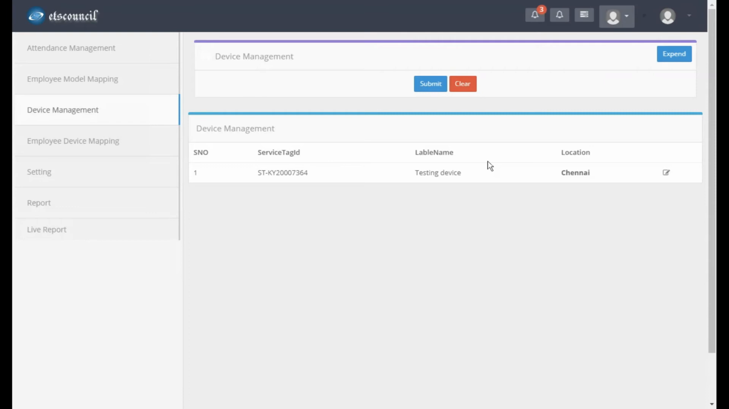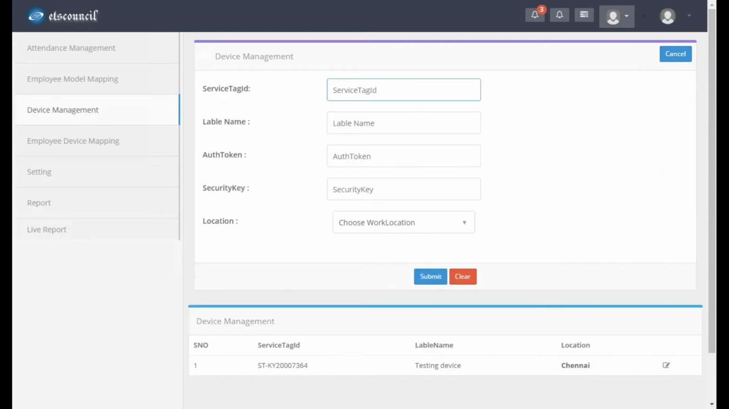The only thing is you just need to provide the auth token and security key generated on the CAMS side, and every device is provided a service tag ID, which is a unique ID, which you need to mention here. Label name is for your own reference, and you need to mention which location this machine is going to be assigned to. Once you assign this, anytime you add an endpoint in the location, that user will be added into the machine automatically.